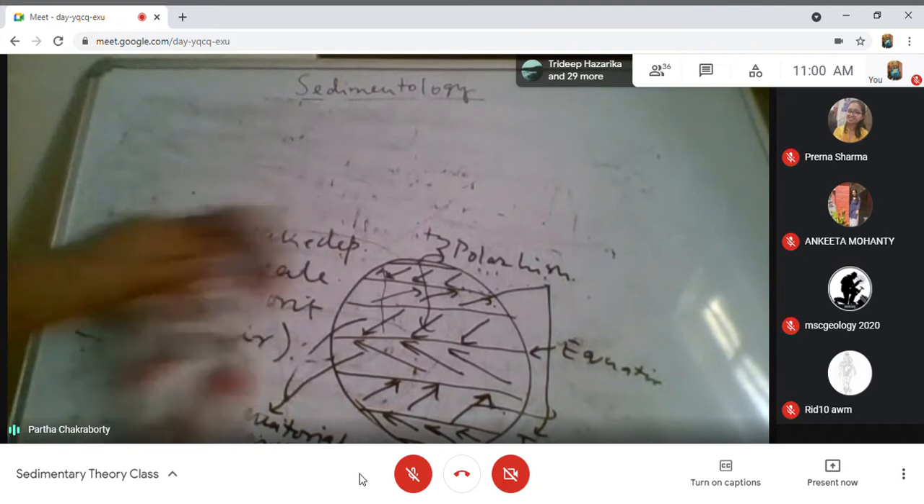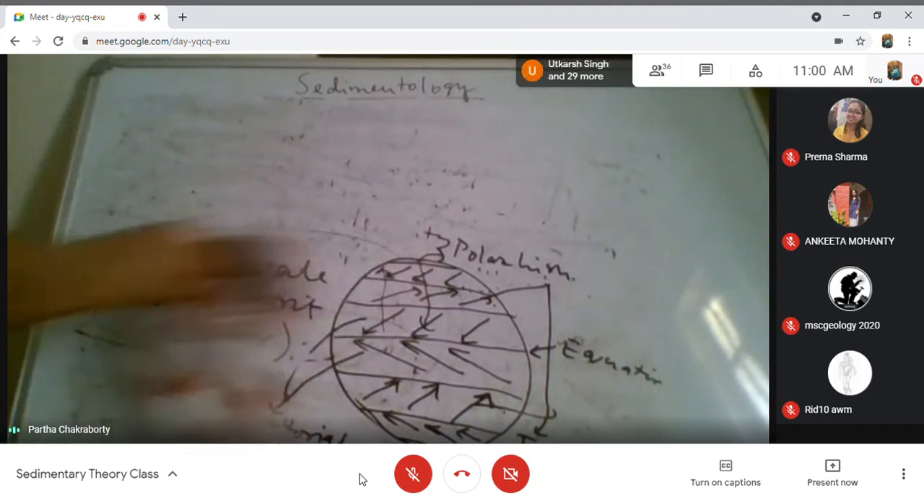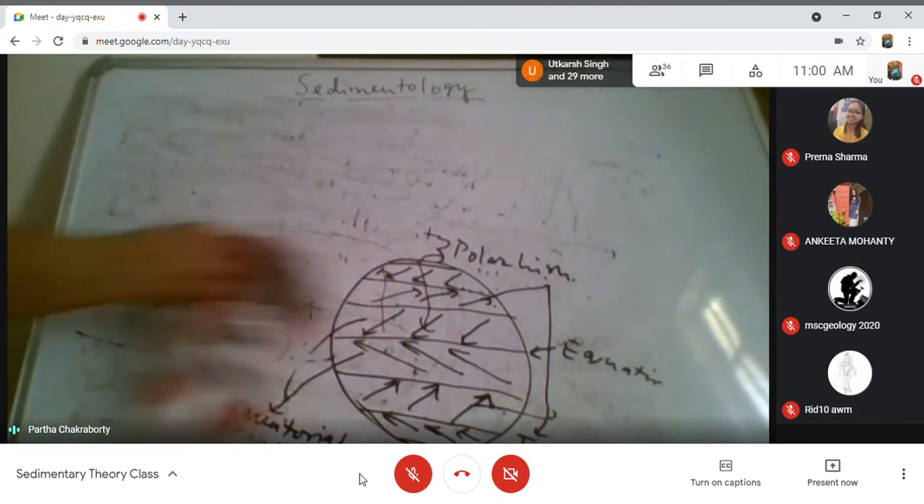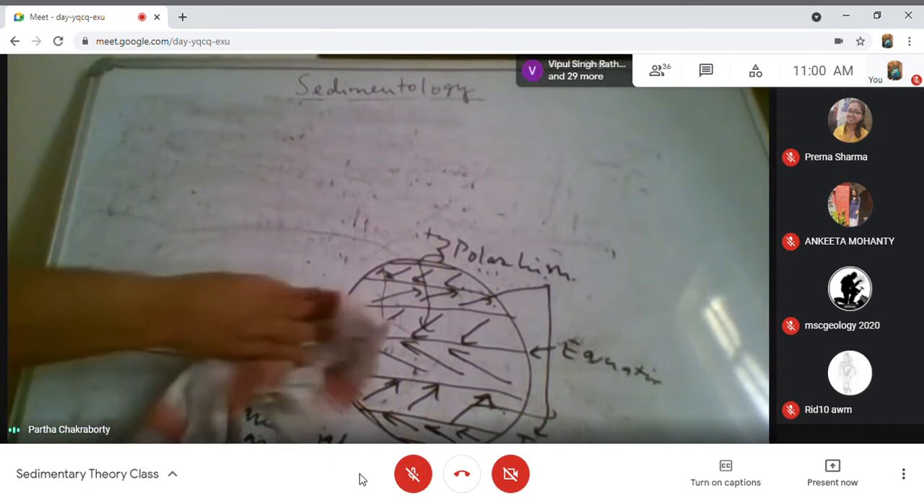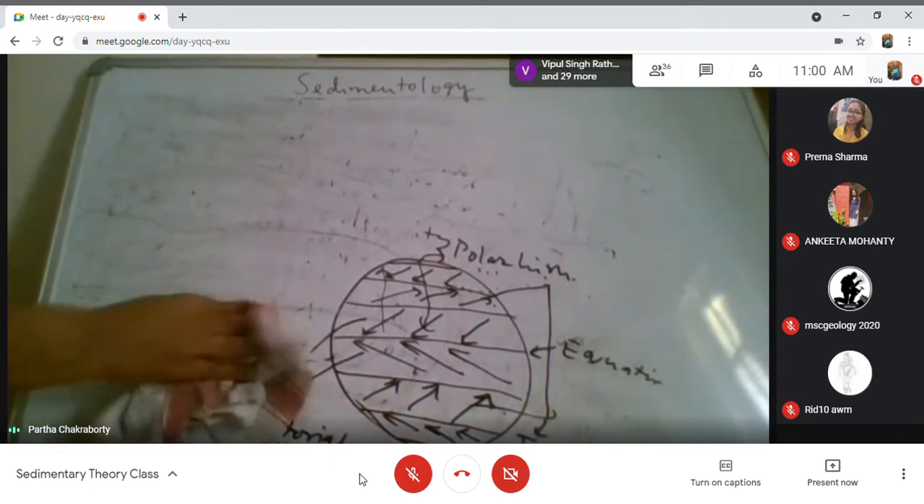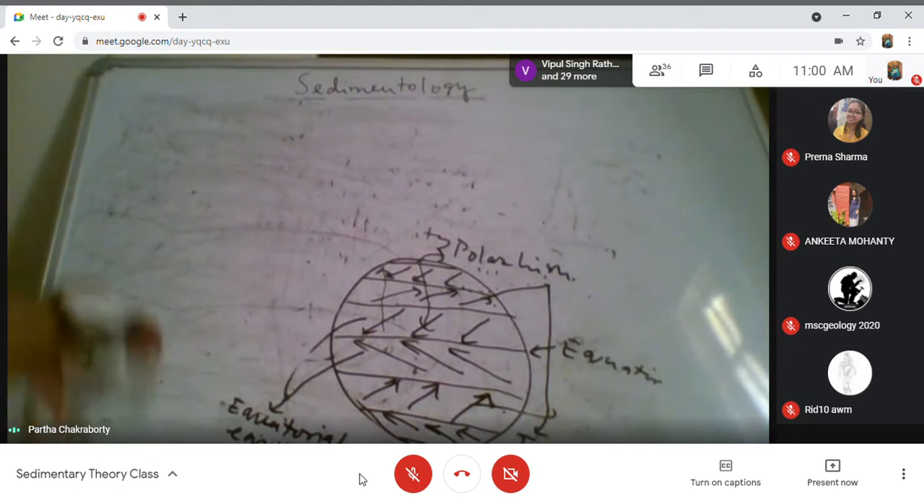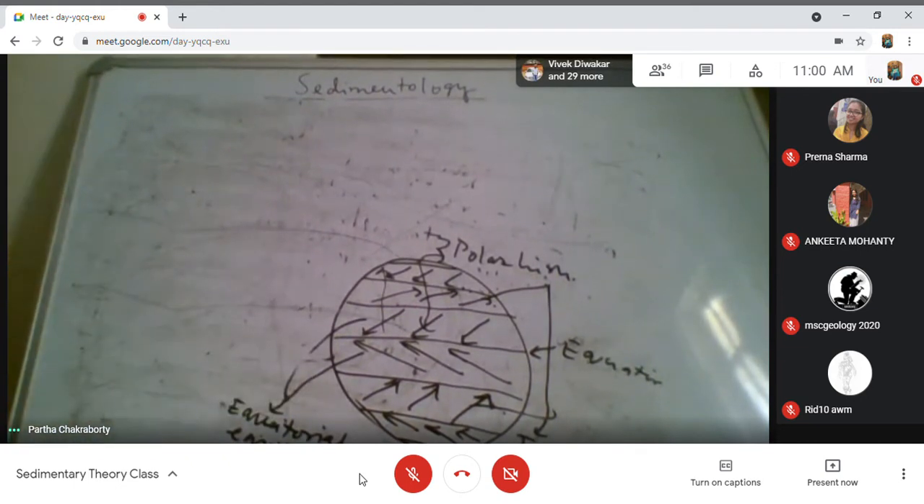Whatever the size, they are all lower flow regime products, because it is not a question of the size, but a question of the velocity and depth of flow. Velocity and depth of flow.